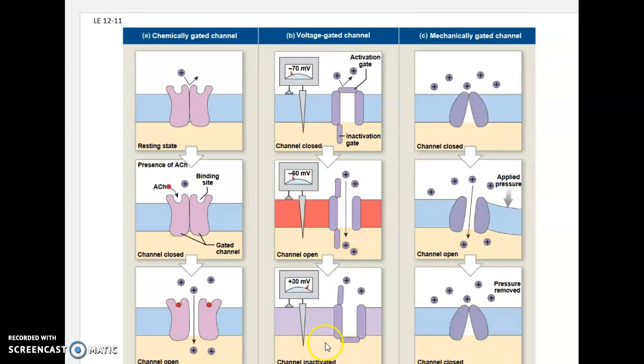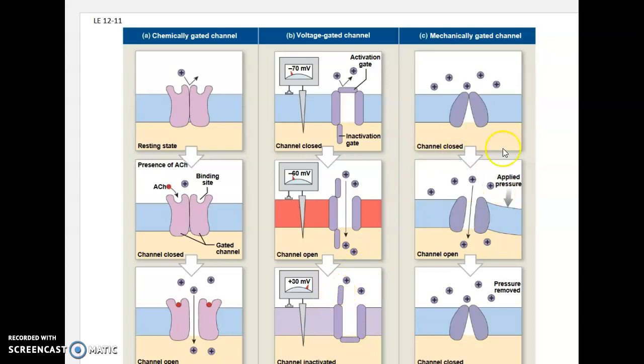But one thing that happens in sodium channels is they not only have an activation gate, which is basically opened up by the voltage, it also has an inactivation gate that is a timed gate. It closes after a certain amount of time. So even though the voltage can be reached to allow the ions to go in, after a very short amount of time, this inactivation gate closes, which prevents more sodium from coming in, even though this gate may still be open.